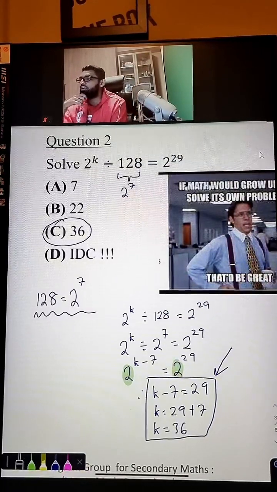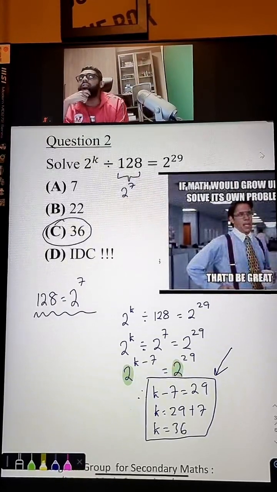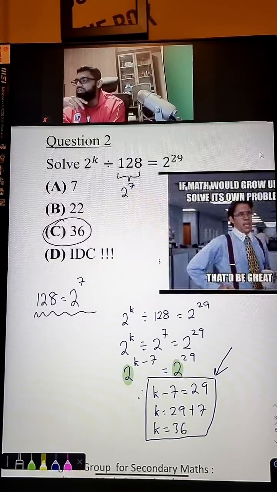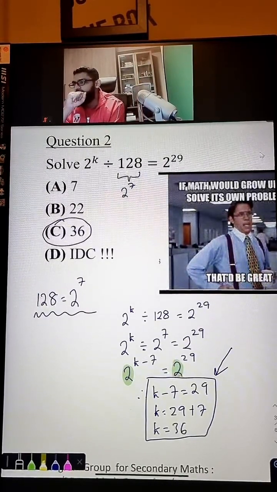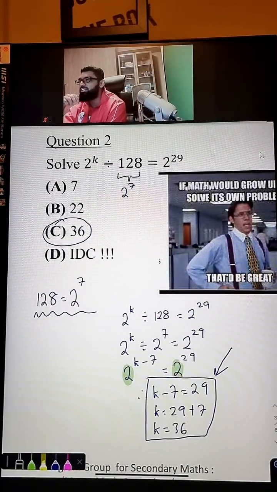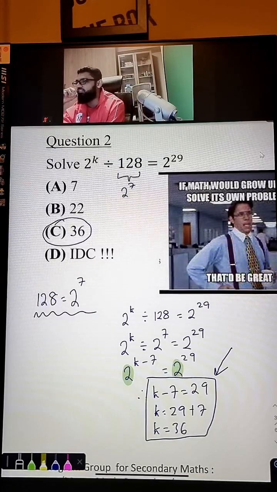Before the COVID time, we used to do it on Facebook. Then during COVID, we were a lot on Zoom, sometimes on Facebook. And today is our TikTok live. We're going to do indices. In fact, we have done a few indices problems already. Next, we're going to talk about simultaneous equations. But before that, I think I have one more question to talk to you all about.